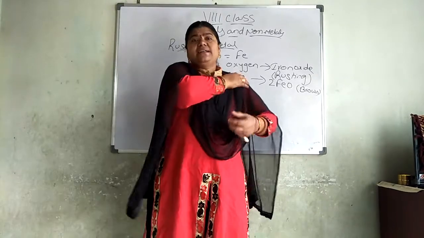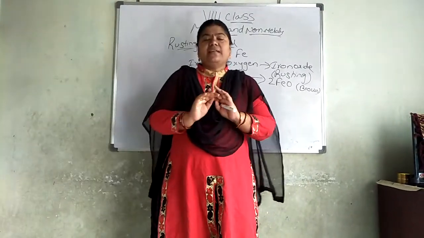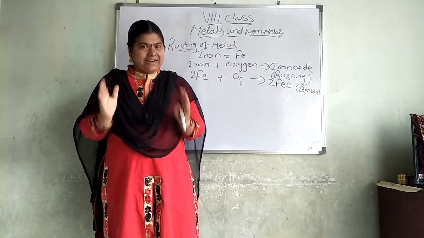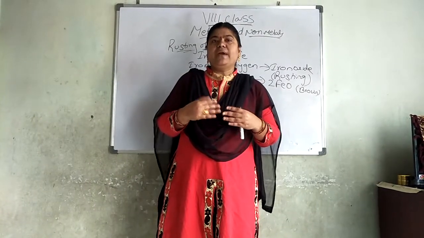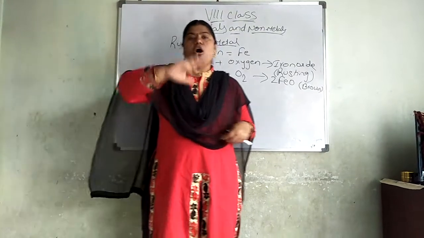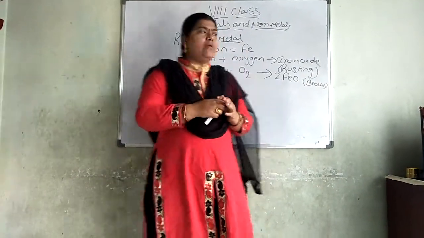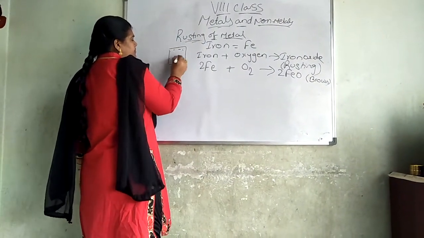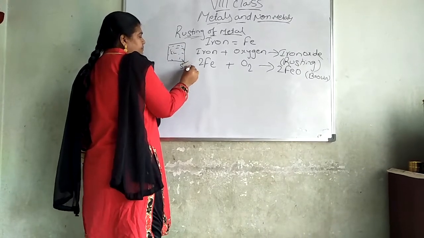If you leave it like that, slowly they will break into pieces and that iron object will not be useful for us. Once we find that it is getting rusted, changing into brown in color, we have to apply oil to it. First we need sandpaper. It is a brown colored, square-shaped, rough paper. This is called sandpaper.